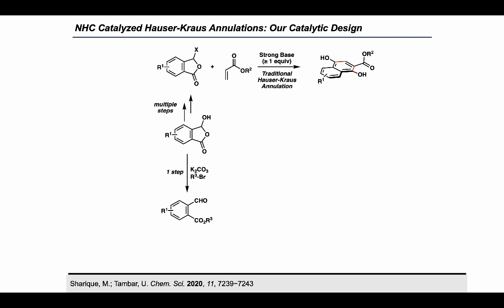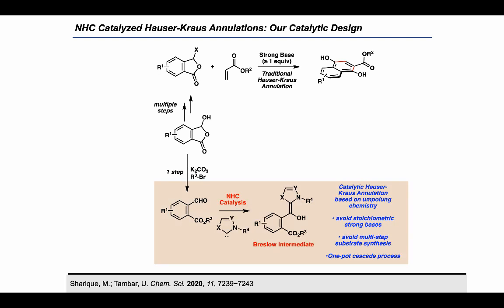for our catalytic reaction. Now we used an N-heterocyclic carbene catalyst to carry out umpolung chemistry on the aldehyde center to generate a Breslow intermediate. Now many of you probably know about NHC catalysis and how basically you can generate a nucleophilic species from an electrophilic species using umpolung chemistry.